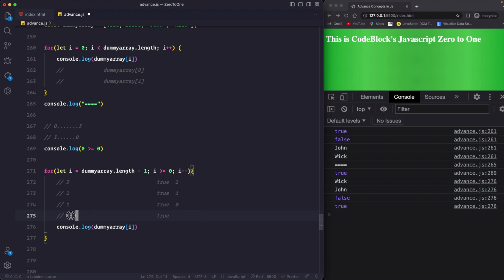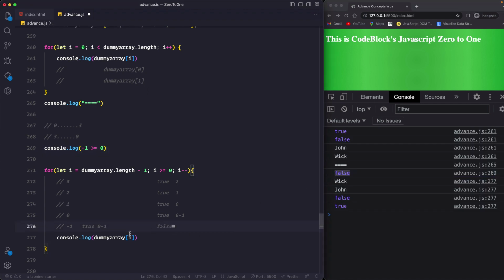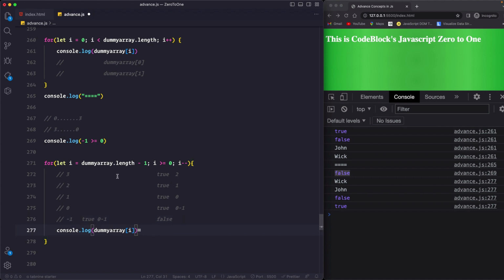So the data for 0 will also be printed. But now what is happening? 0 minus minus, so 0 minus 1, that is minus 1. So is minus 1 greater than or equals to 0? False. So now this part is false, and so the loop will terminate.